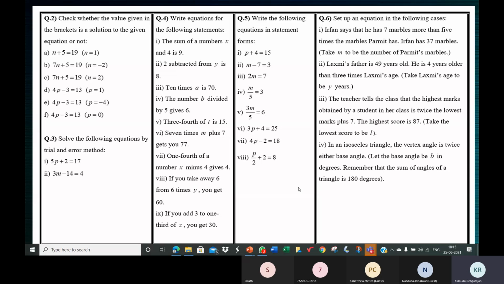Yes, next one. Ma'am, shall I tell? Yes. Ma'am, 1/4 of means it will be multiplication. So 1/4 into x minus 4 is equal to 4. That's all. So can you just tell it in a different way now? What is 1/4 into x?